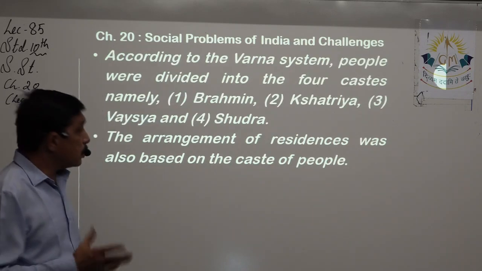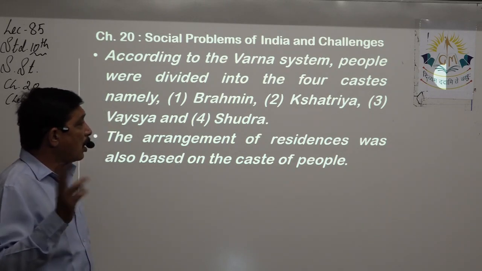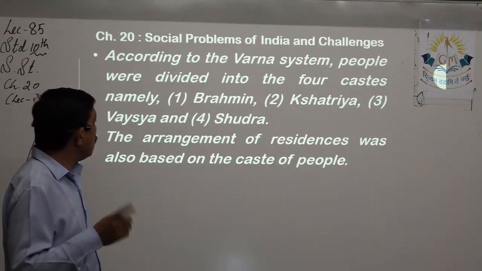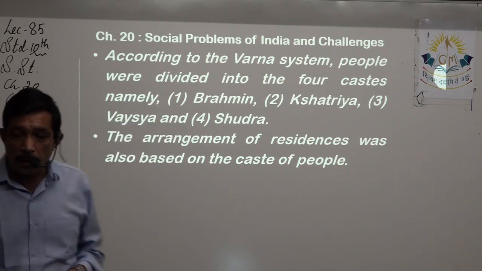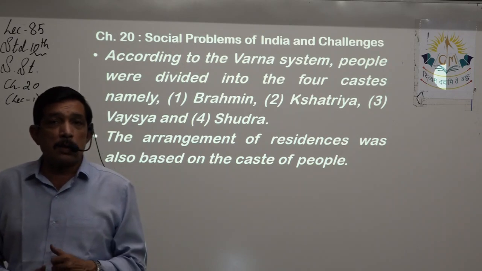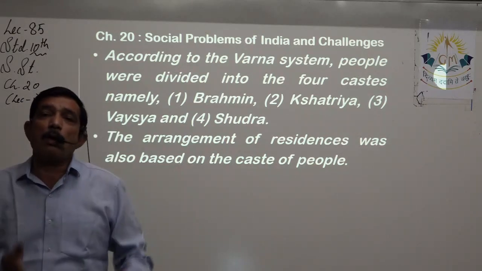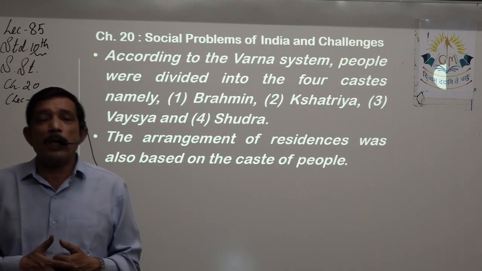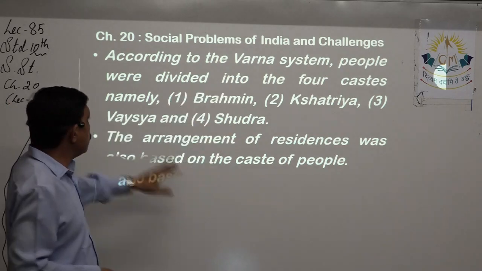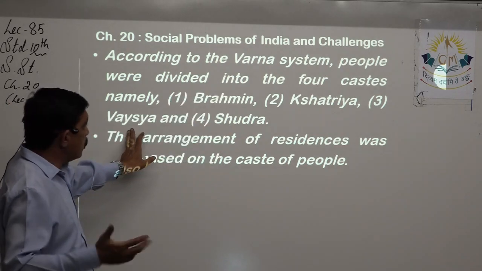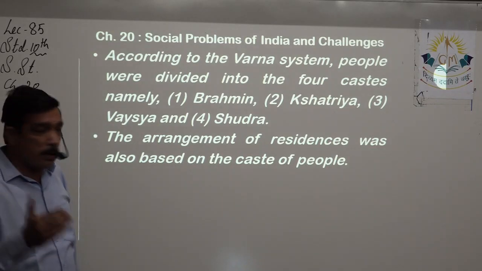According to the Varna system, which we just talked about, people were divided into four castes, that is Brahmin, Kshatriya, Vaishya, and the Shudra. This is the ladder that we just discussed, that is termed as Varna system. Varna, the section in the society, right? So we'll call it a social ladder, where the Brahmins were at the top, Kshatriyas were at the second step, the third step Vaishyas, that's the business people, and the last step is Shudras.